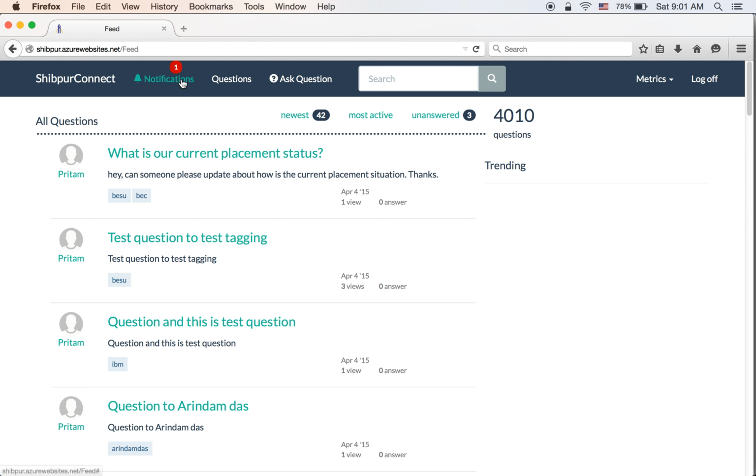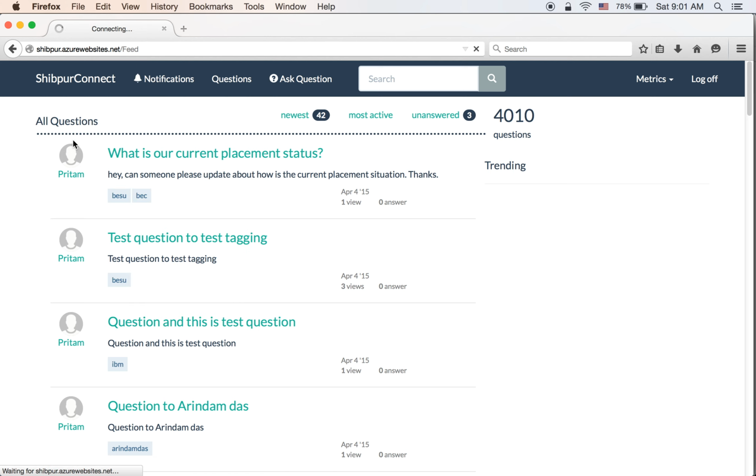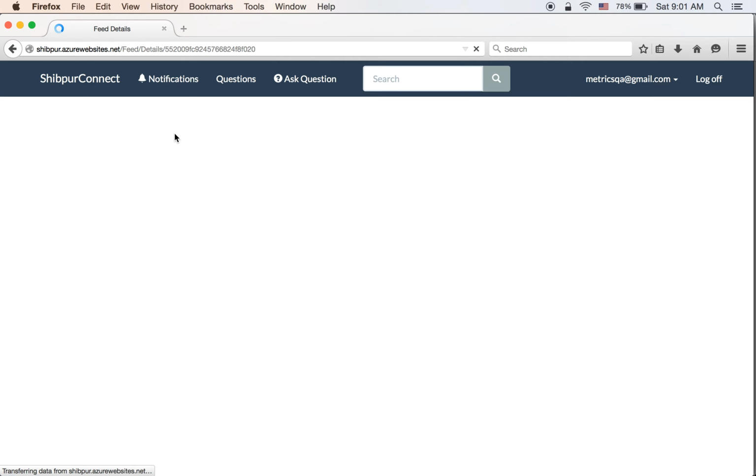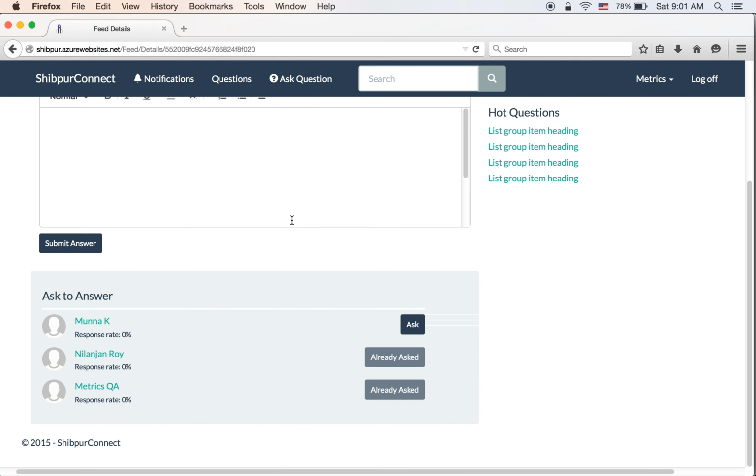Cool. So you can see that I logged in as a Matrix QA user, and I have a notification bubble here. It is saying that Pritam Karmakar requested you to answer this question. Okay, so let's go to this question. This is the same question that we asked this person, and here you can see that it's already asked. You cannot ask the same question to the same person again and again.